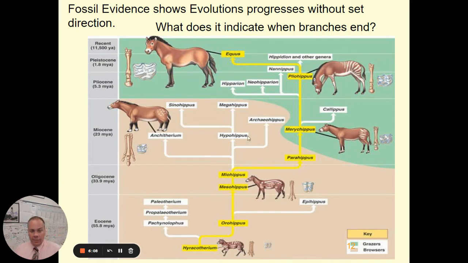And oftentimes in the history of a species, there are branches that don't survive. And we can see that in this cladogram of horses, that the yellow pathway shows the pathway that led to modern horses, genus Equus. And what you also see in white along the way are all of these other branches of that evolutionary tree that didn't lead to modern horses. All of these other species are extinct. They didn't make it to the modern day.